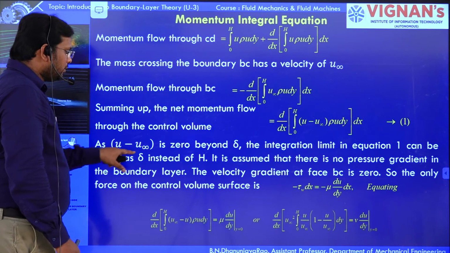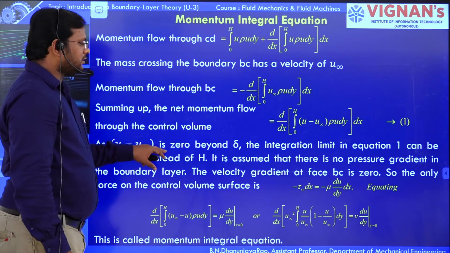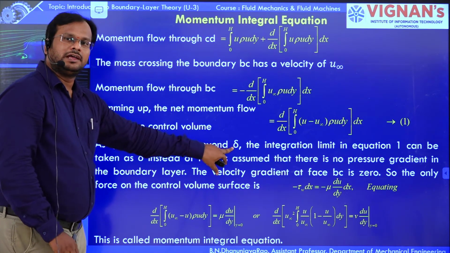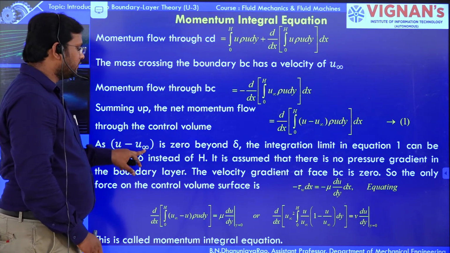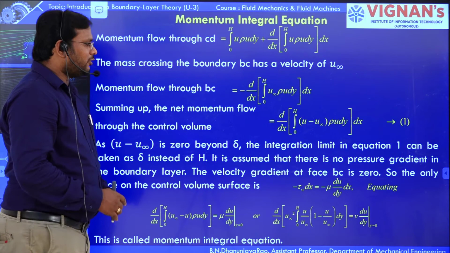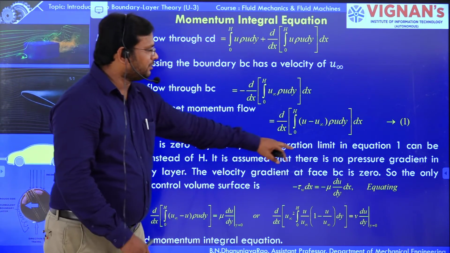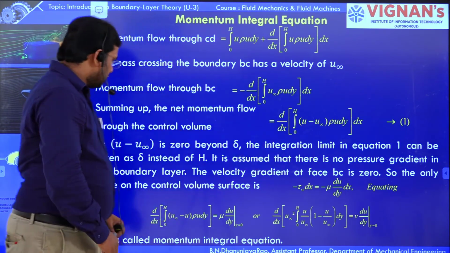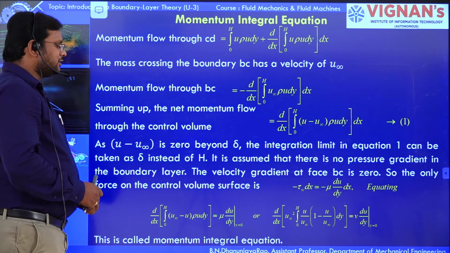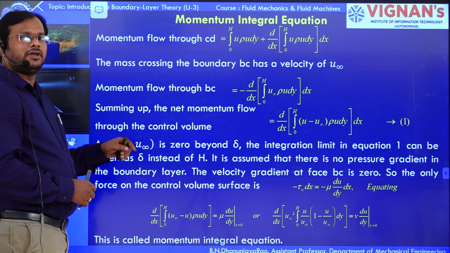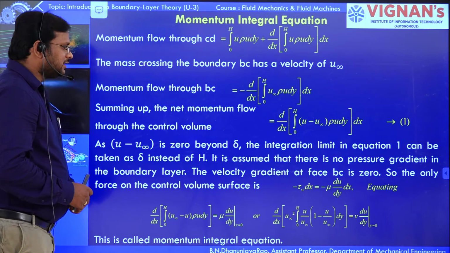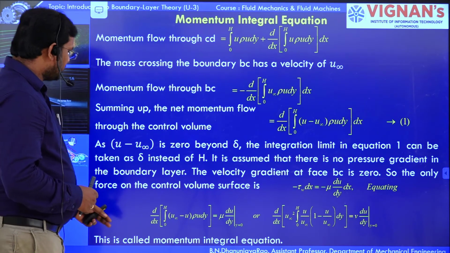Here u minus u infinity is 0 beyond the boundary layer thickness. The integration limit in equation 1 can be taken as delta instead of h. Initially we took h, but now we take delta.